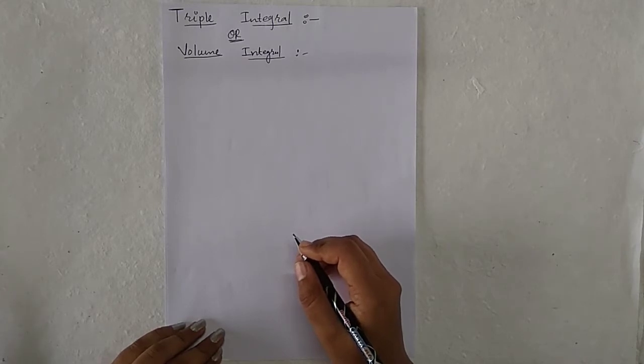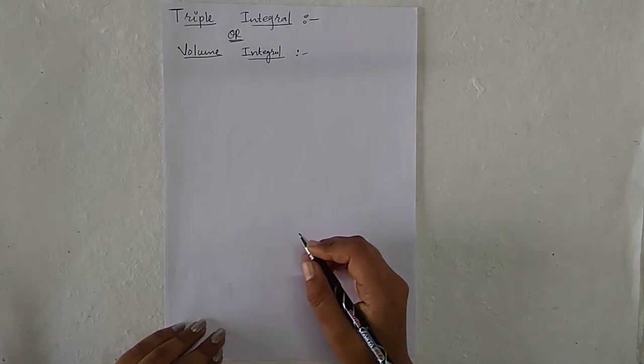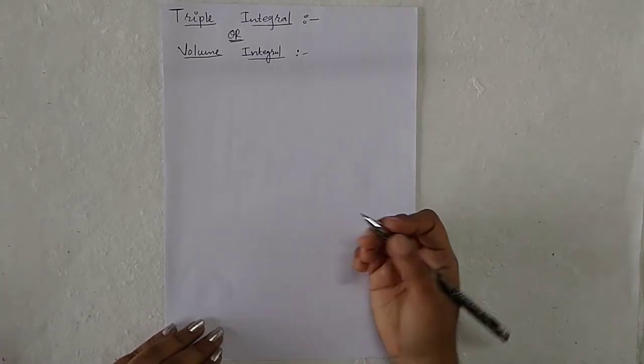If f of x, y, z is a continuous and single valued function of x, y, z variables over the region R of space enclosed by the surfaces.